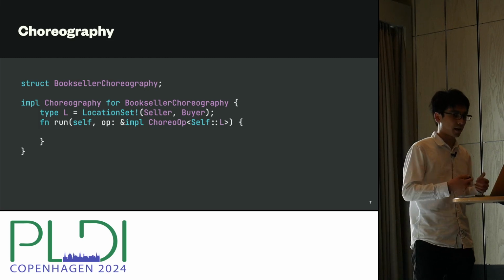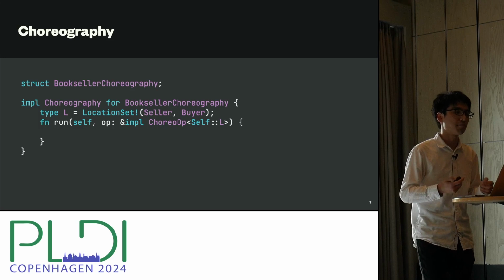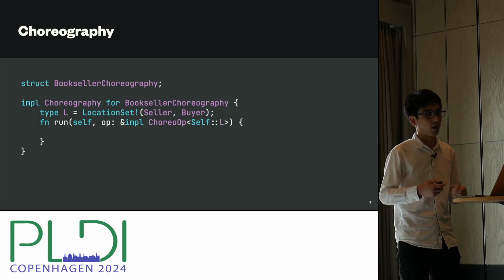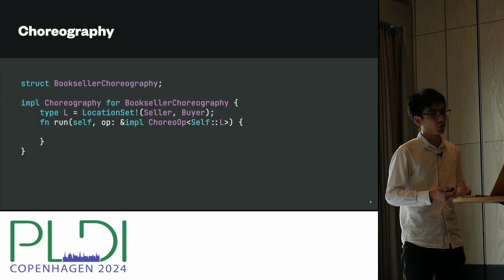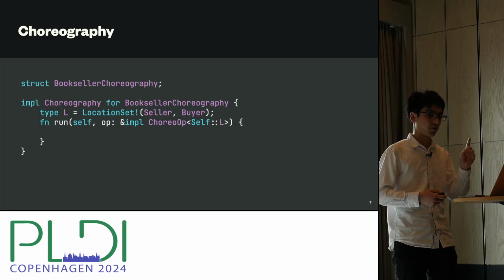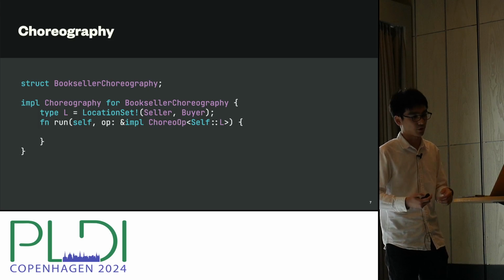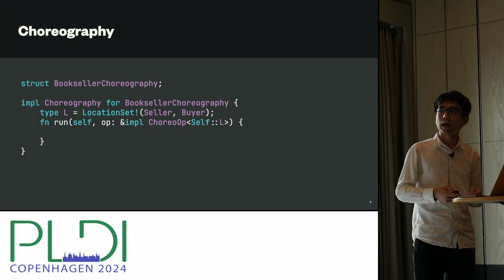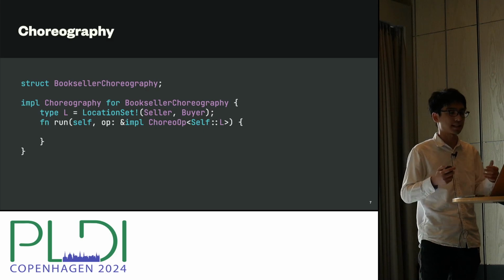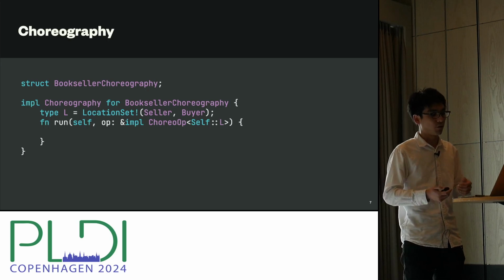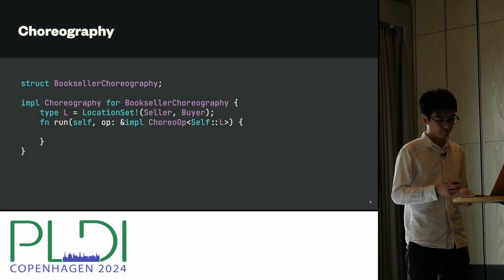We create another empty struct called BookSellerChoreography, and this is going to be the choreography. We implement the Choreography trait on this empty struct. In order for something to be a choreography, you need to provide two things. First is this associated type L that represents the set of locations involved in this choreography. In this case, we use this special macro, LocationSet, to create a type level encoding of a location set that has both Seller and Buyer in it. Then we also need to provide this run method, and this is where we are going to write the actual choreographic code.